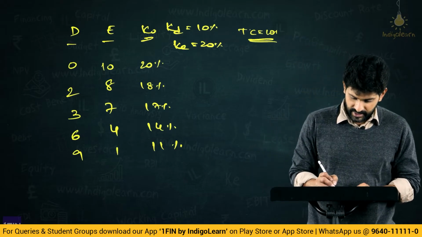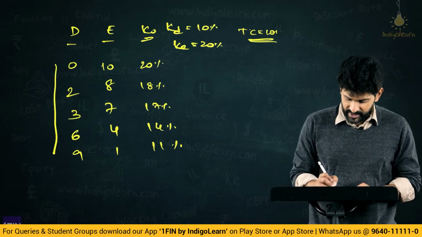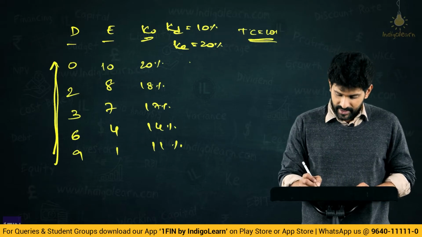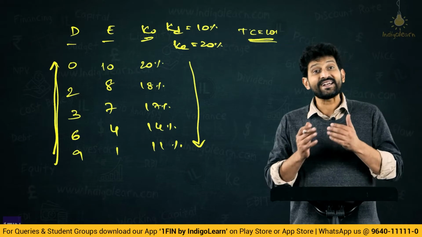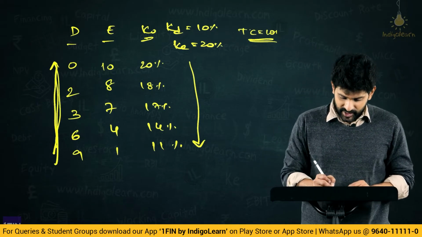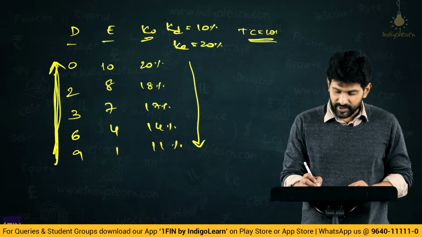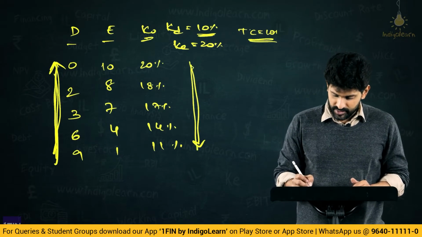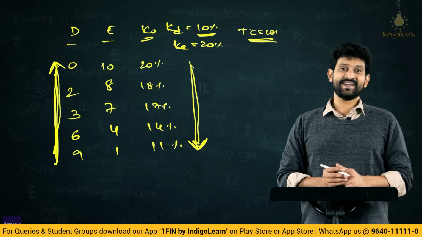We are increasing the debt here. As a result, what happened? The overall cost of capital has decreased. Why did this happen? Because the debt component is increasing and because debt is a cheaper cost. As a result, what happened? The overall cost of capital has decreased.